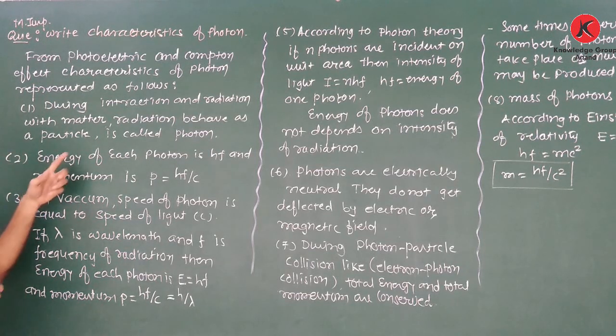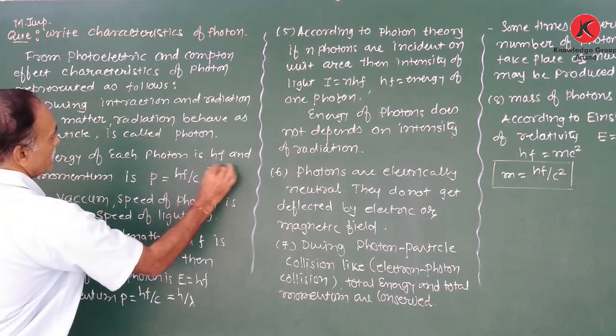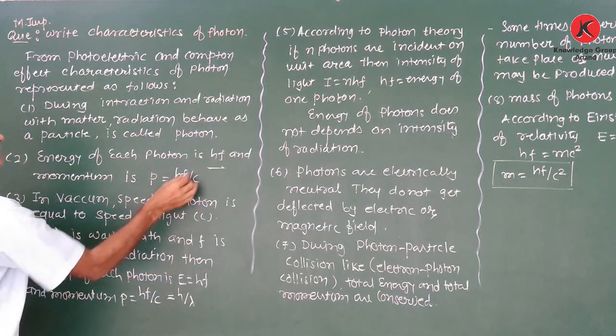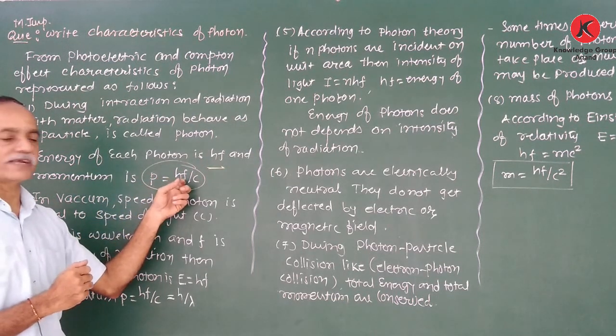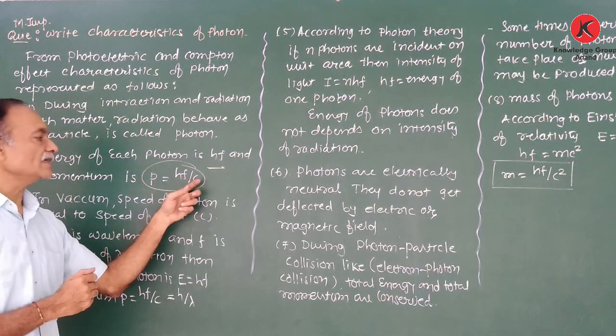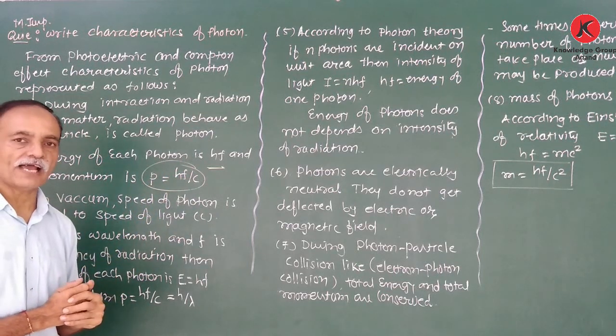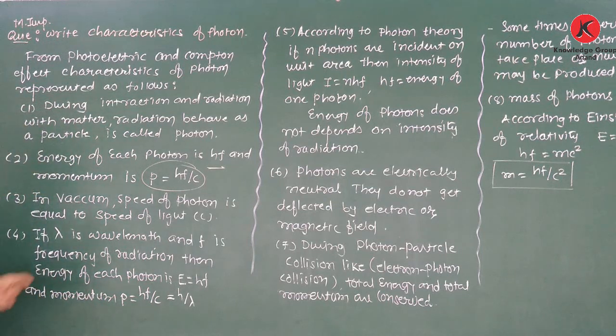The second, the energy of each photon is hf and momentum is p equal to hf upon c, where f is the frequency of radiation, h is Planck's constant, and c is the speed of light in vacuum. Now, the third characteristic: in vacuum, the speed of a photon is equal to the speed of light.